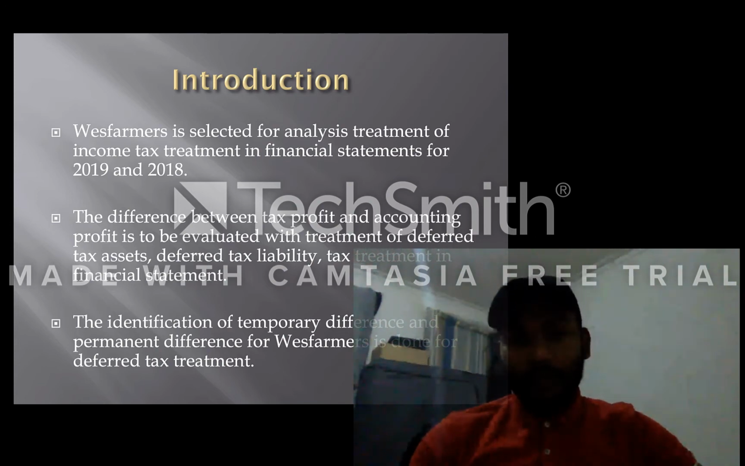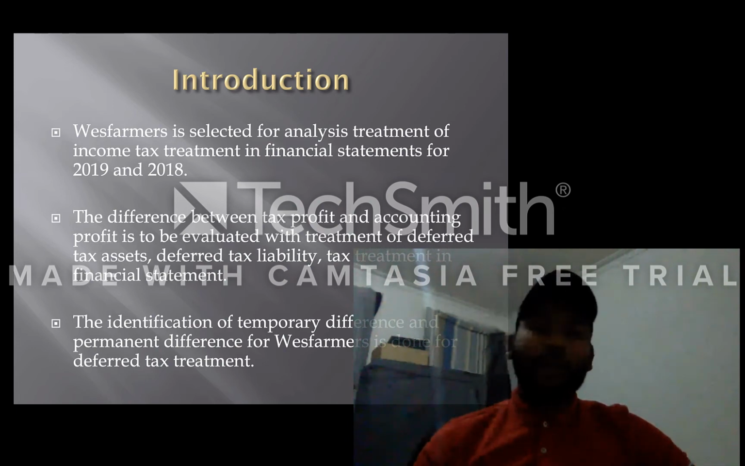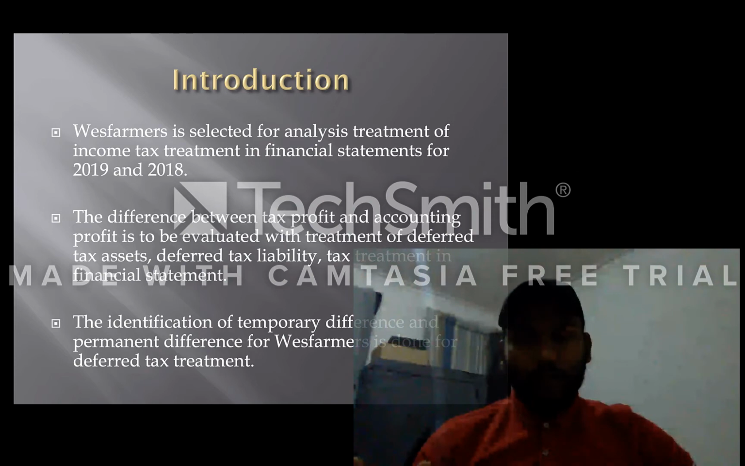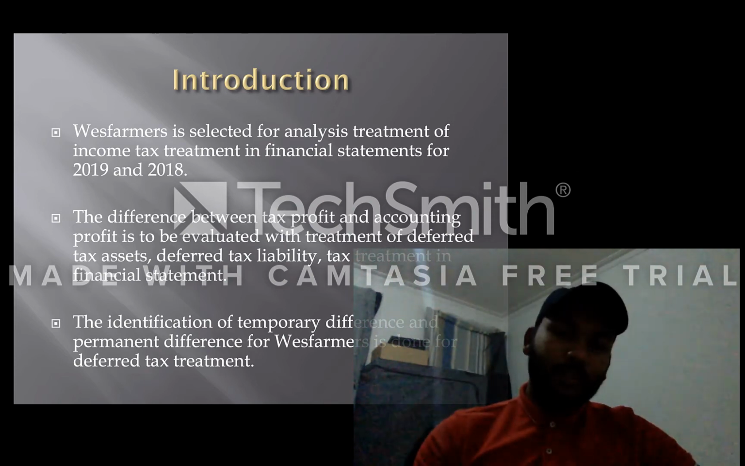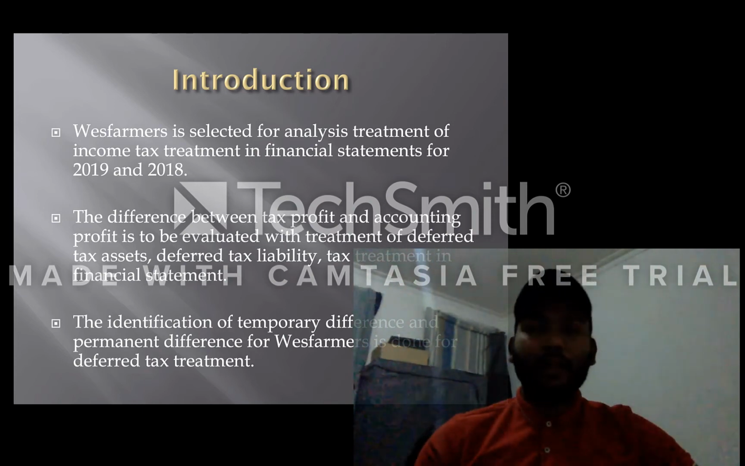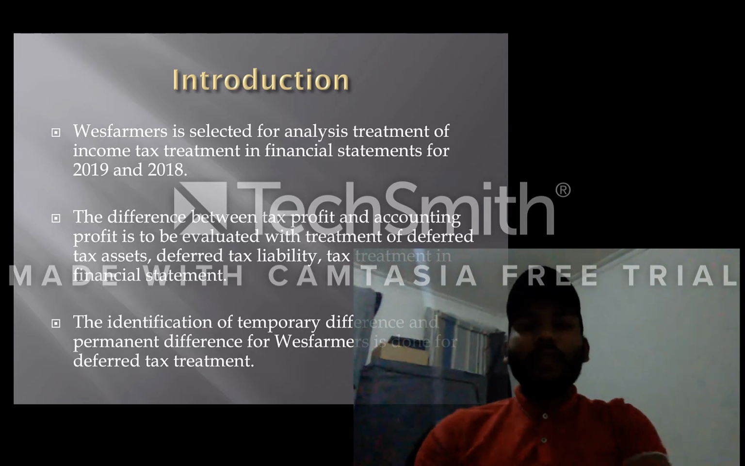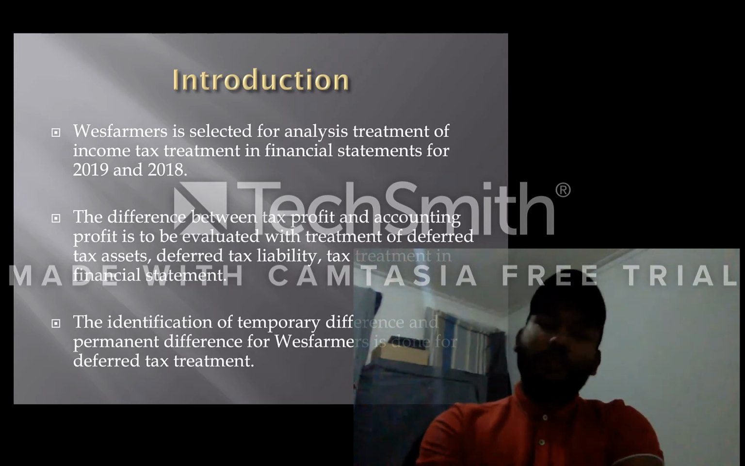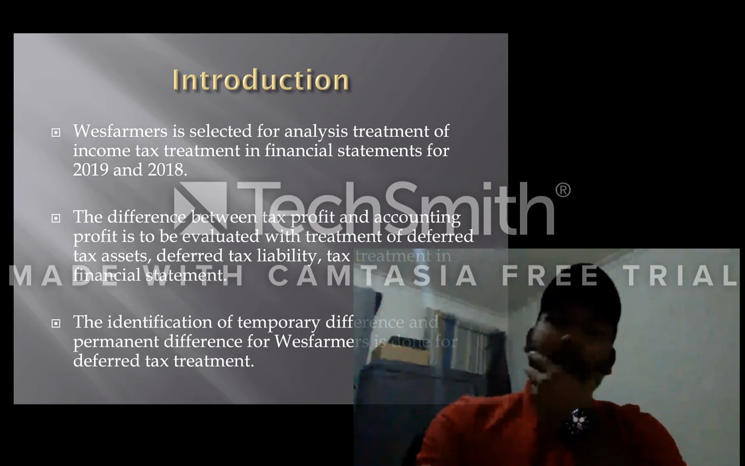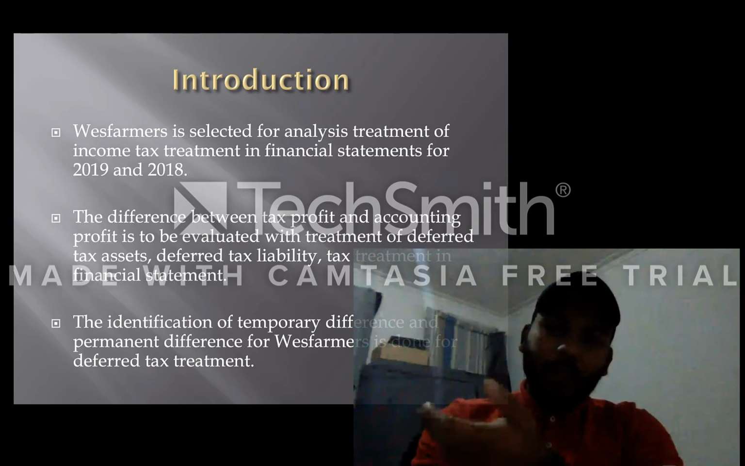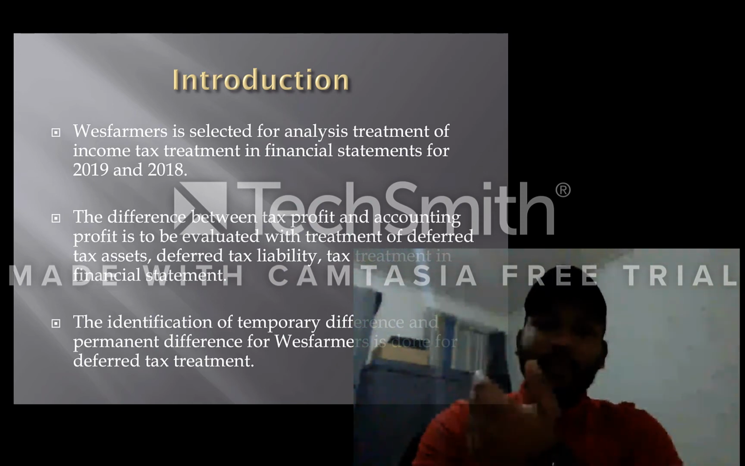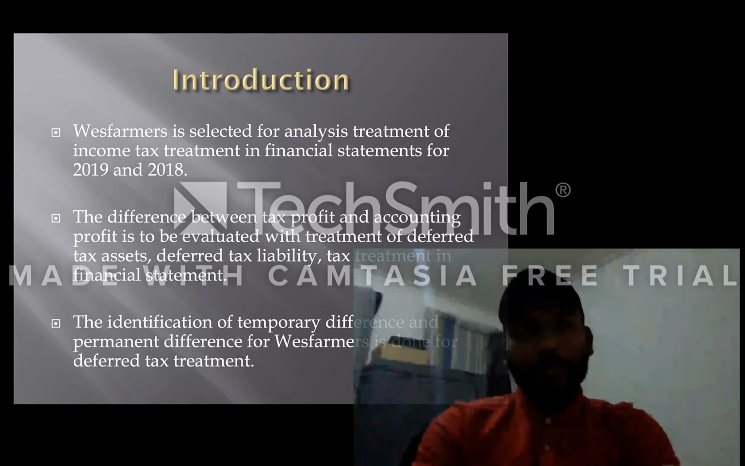The difference between taxable profit and accounting profit is to be evaluated with the treatment of deferred tax assets and deferred tax liability in the financial statements. The identification of temporary differences and permanent differences of Wesfarmers is done for deferred tax treatment. So accounting profit and taxable profit are two terms. Accounting profit is determined by applying the Australian accounting standards for treatment of revenue, expenses and others.